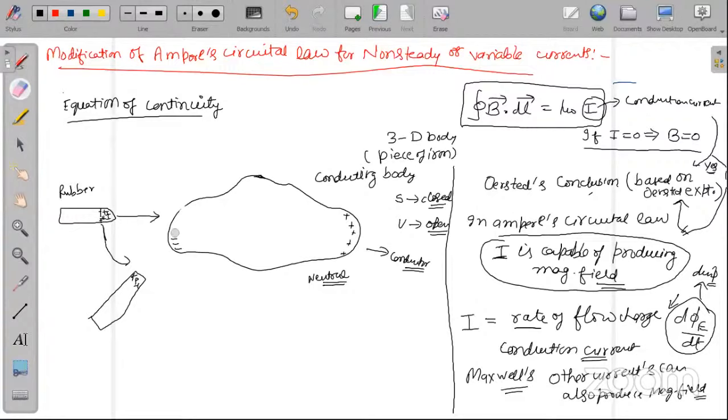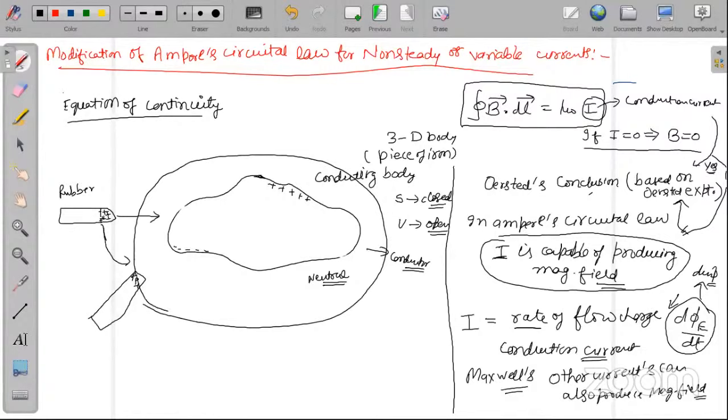This negative charge, will it start moving or not? Yes, sir. It will start moving. Now the whole negative charge will come here and the whole positive charge will go somewhere here. Agreed? If I continue to rotate this rod like this, will current flow? Current will flow on the surface.